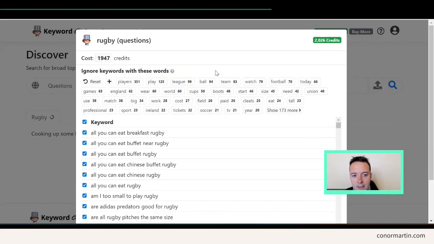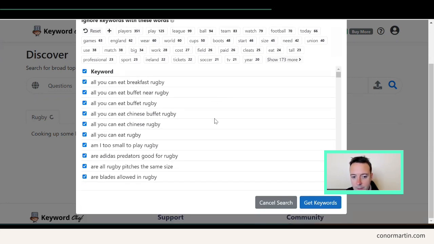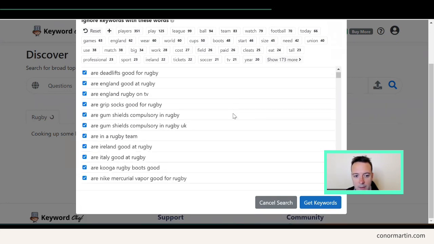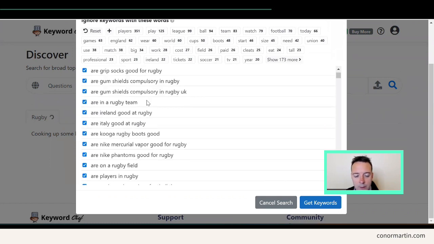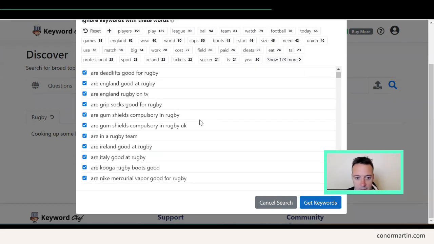Okay, so here is the list that Keyword Chef has given us, some of the options of keywords that we can go after. If you want to click get keywords, that might cost you some money, but the good thing about it is that it will sort them in terms of the weak competition and search volume. So that is really priceless technology that you can use to help you.